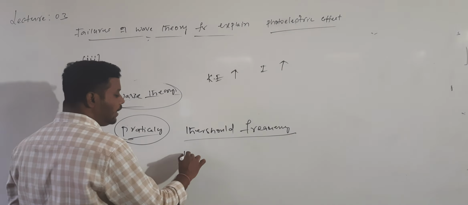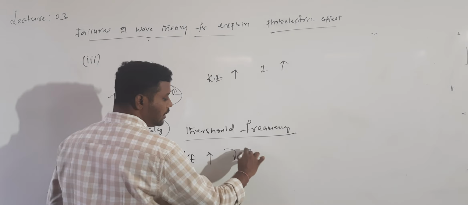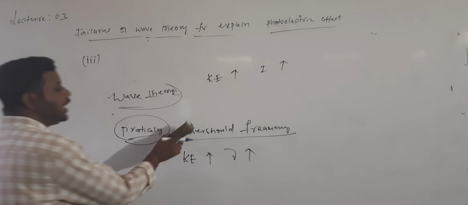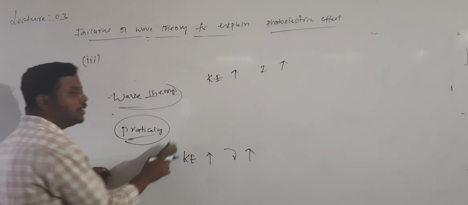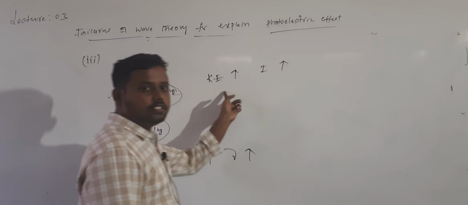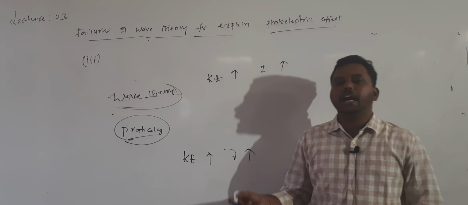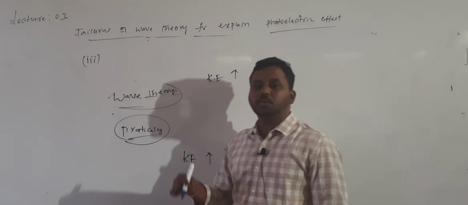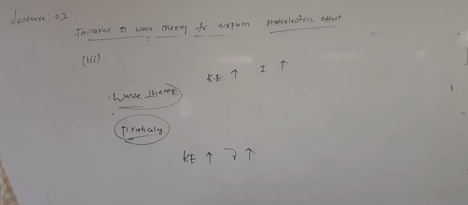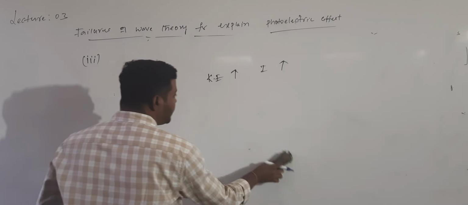But practically, kinetic energy of the emitted electrons increases with increasing frequency. So there is nothing related to frequency in which theory? Wave theory. Are you getting it? So wave theory is telling that the kinetic energy of emitted electrons should increase with increasing intensity. But practically, kinetic energy increases with increasing which one? Frequency. So this is also one of the controversies with this wave theory. So these are the main three drawbacks of the wave theory.